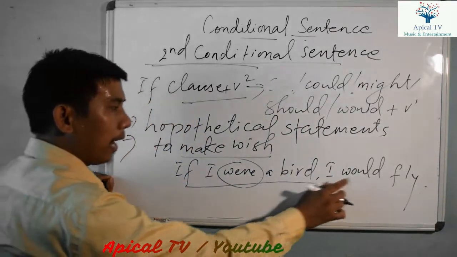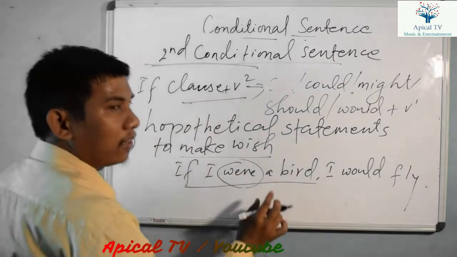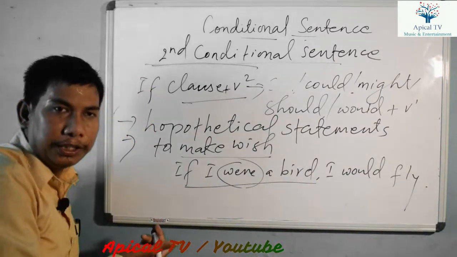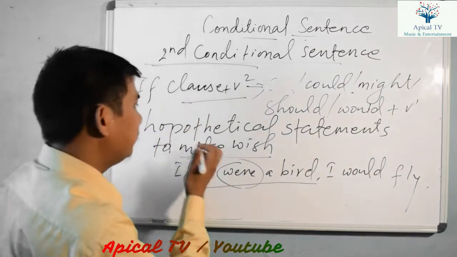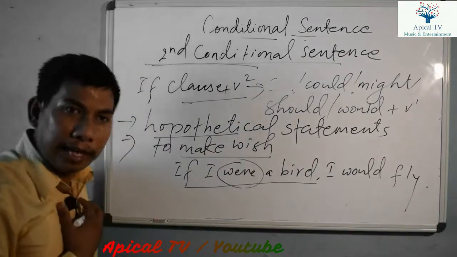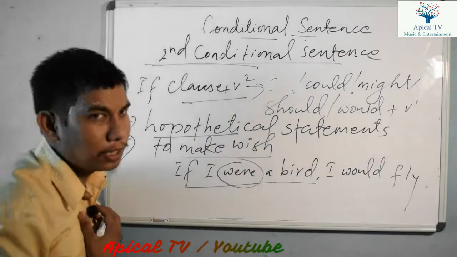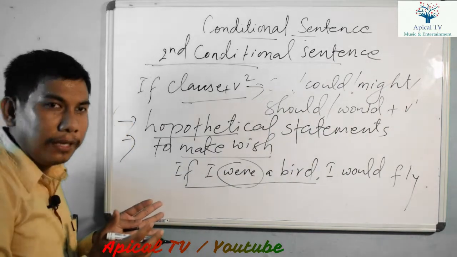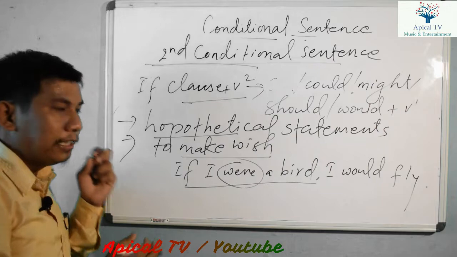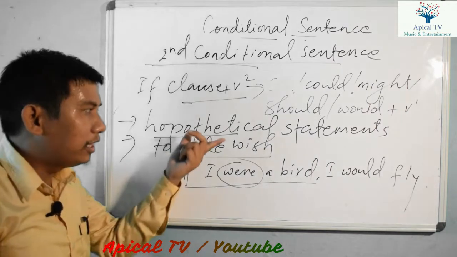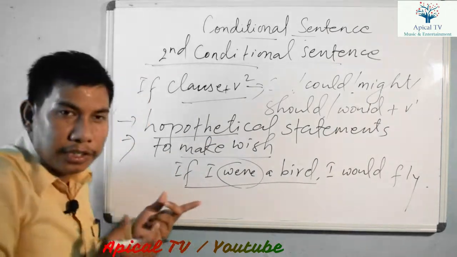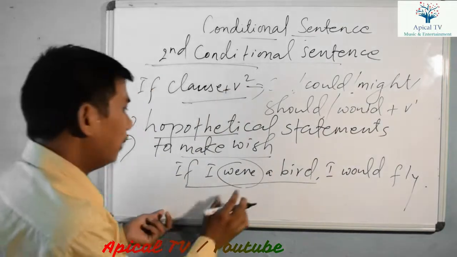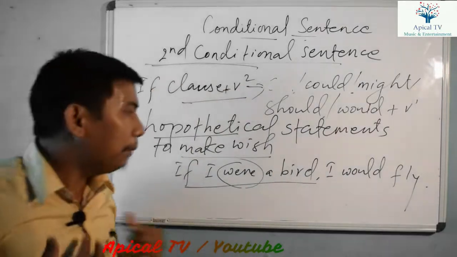If I were a bird, I would fly. This is a second conditional sentence. Now you can see the situation here, you can see the condition here. This is hypothetical. Can I be a bird? It's not possible. I am just imagining, right? I am speculating, right? This is an unreal situation, or just a hypothetical situation. That is called a hypothetical condition, right? If I were a bird, this might be my wish, right?